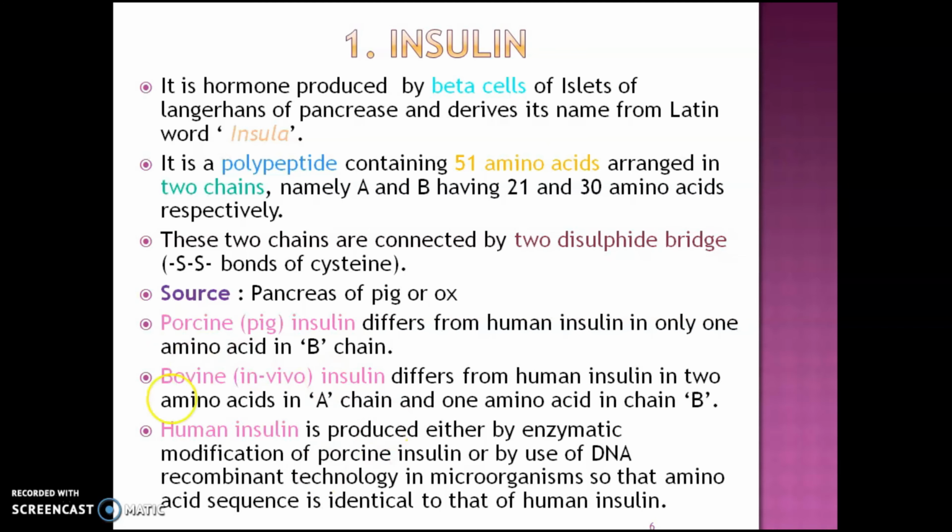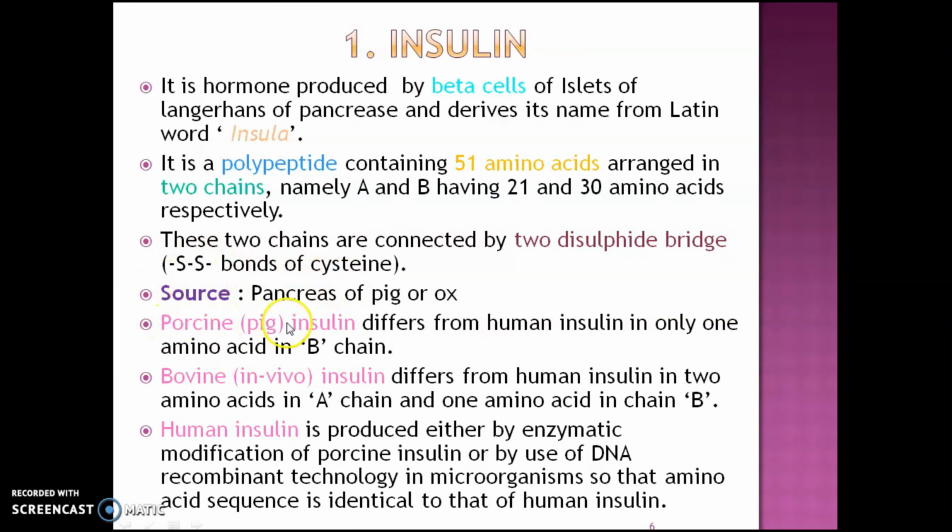It is a polypeptide containing 51 amino acids arranged in two chains, namely A and B, having 21 and 30 amino acids respectively. These two chains are connected by two disulfide bridges, that is S-S bonds of cysteine.